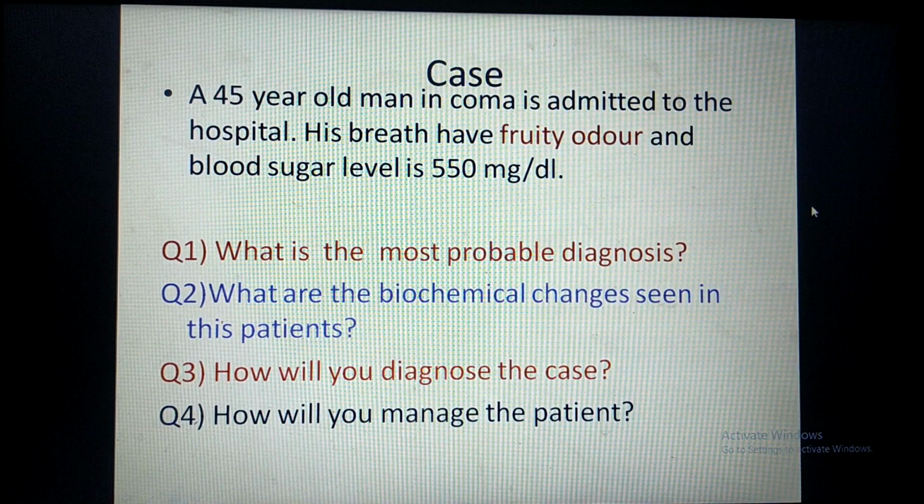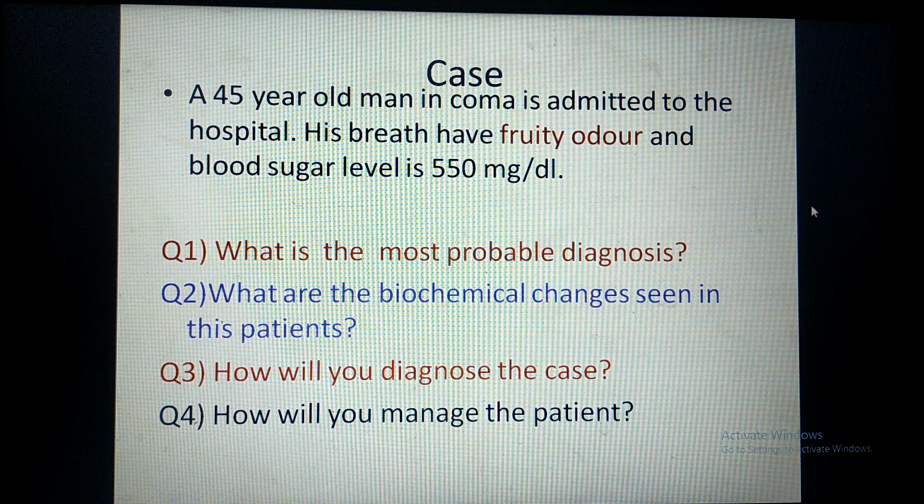Frequently, a case is asked on this topic. So here is one of these cases. A 45-year-old man in coma is admitted to the hospital. Generally, the ketosis patient comes to the hospital with coma. His breath has a fruity odor and blood sugar level is 550 milligram per deciliter. So this is the case given.